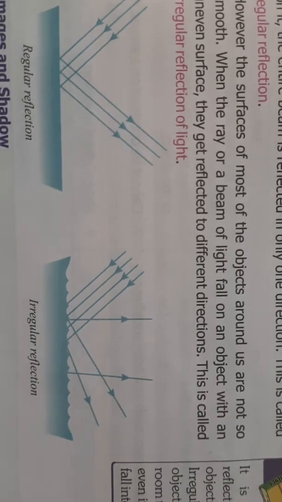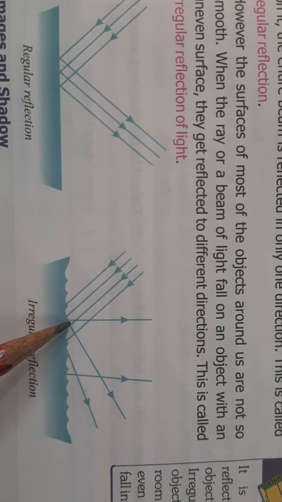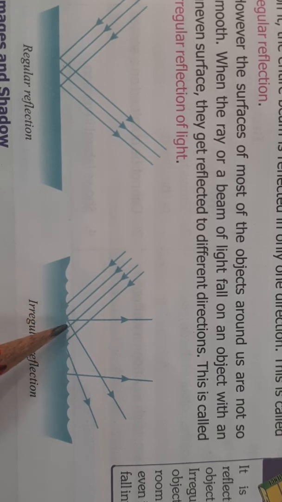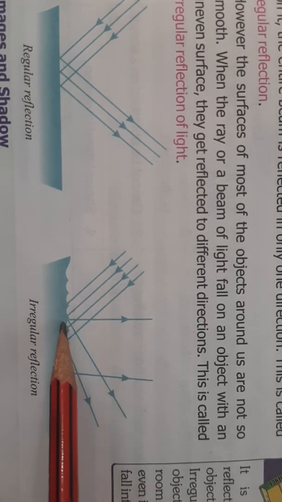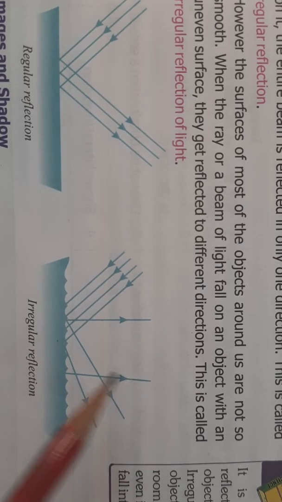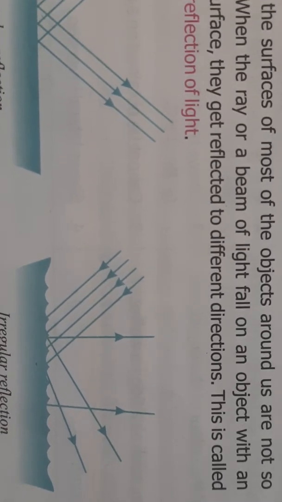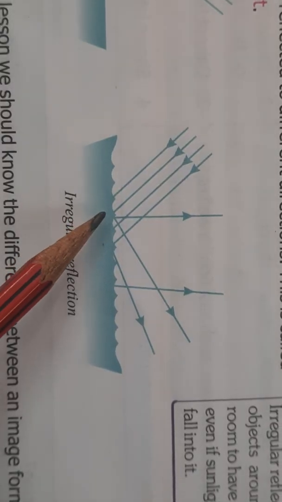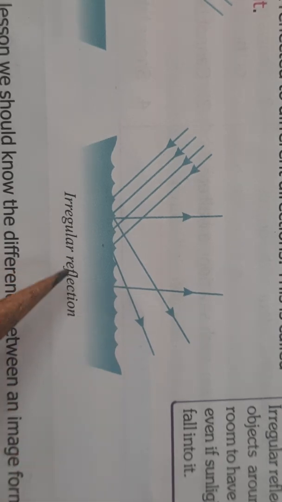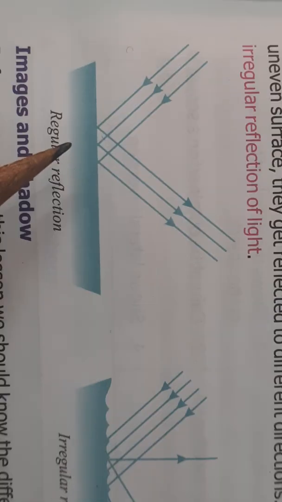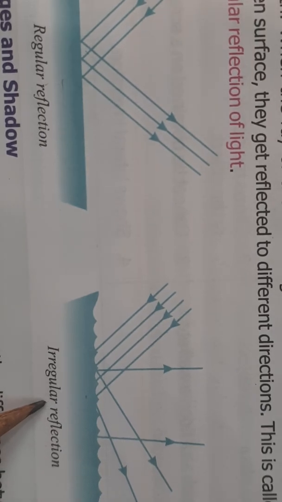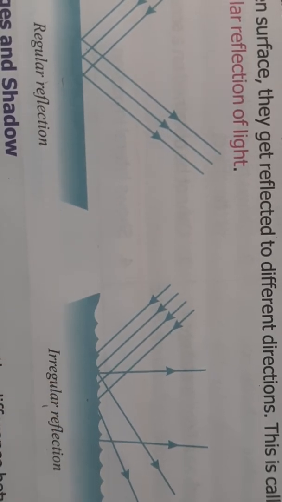But if the surface is not smooth, or if you say that it is a rough surface, what will happen? Since this surface is rough, when the rays or beam of light fall on an object, it can get reflected in different directions. Why? Because you can see here the surface is not smooth, so it gets scattered, spreading everywhere. So this is called irregular reflection. Regular reflection is caused when light rays fall on a smooth surface. Irregular reflections are caused when light rays fall on a rough surface.